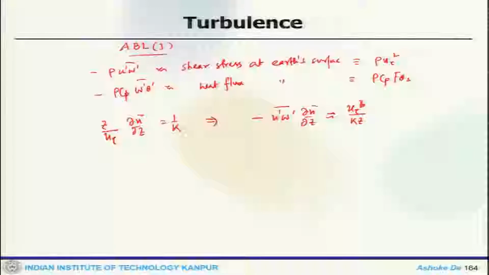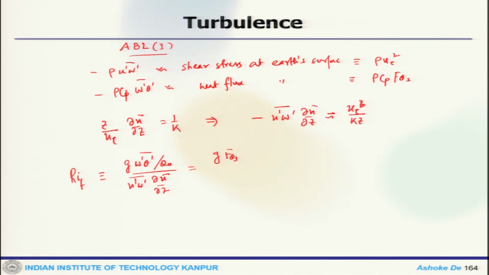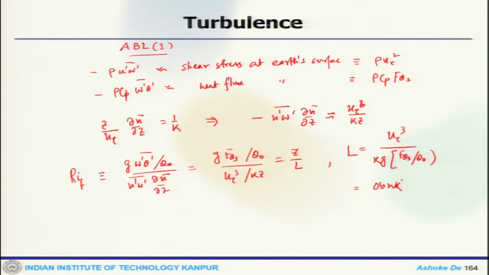Now, in this case the flux Richardson number in the overlap region will be equal to g w prime theta prime by theta naught by u prime w prime del u bar by del z, which is g F theta s by theta naught u tau cube by kappa z, that is z by L, where L one can define as u tau cube by kappa g F theta s by theta naught, which is also called the Obukhov length.